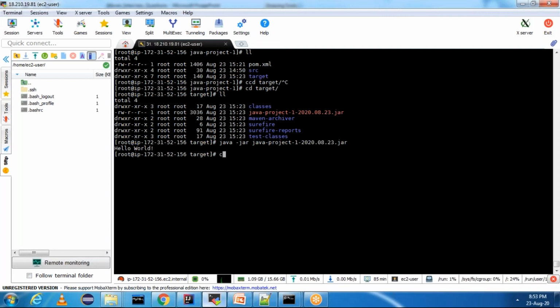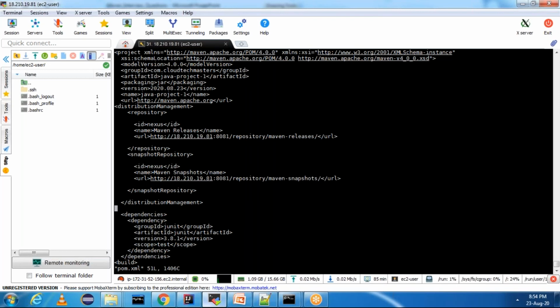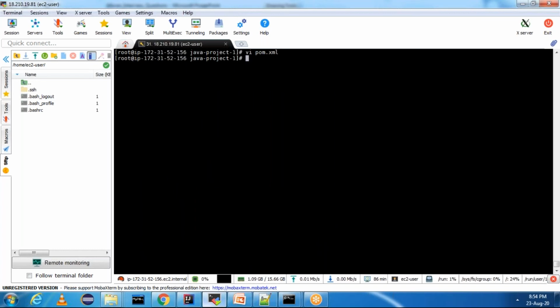If you want the second class output, you need to go to pom.xml and change it to App2 here. If at all you want to see the second class response as well, you need to make this App2. This is the class name. Just save this and do mvn clean install.